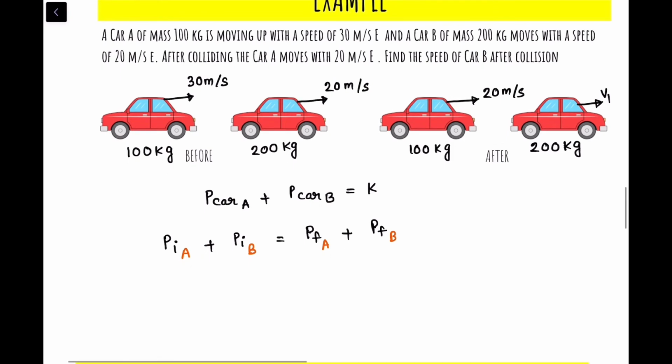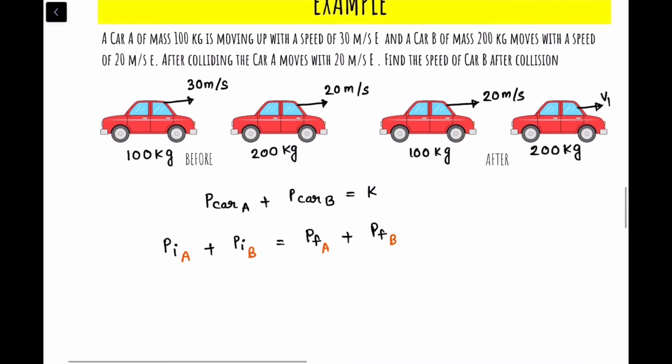Okay, so if I just do this, what will we get? See, what is the initial momentum of car A? Initial momentum is mass times velocity, that means 100 times 30, towards the east. Right, we have to write east. Why? It's a vector quantity.